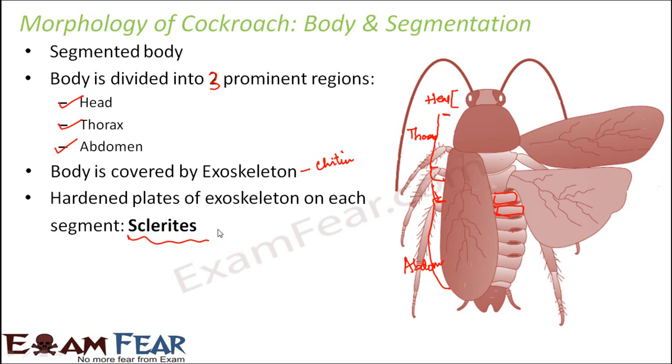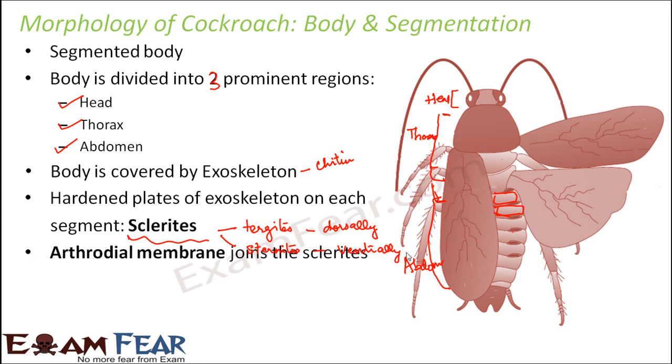Now sclerites also have two terms. Sometimes the sclerites which are present on the dorsal side. Now for a cockroach, when I talk about dorsal side, it is the upper side, that is the back side. When I say ventral side, the side towards its belly, the side which is towards the ground, that is ventral side. So the sclerites which are present on the dorsal side are generally termed as tergites. So tergites are the sclerites which are present dorsally, and sternites are the sclerites which are present ventrally. However, they are not different, they are the same thing.